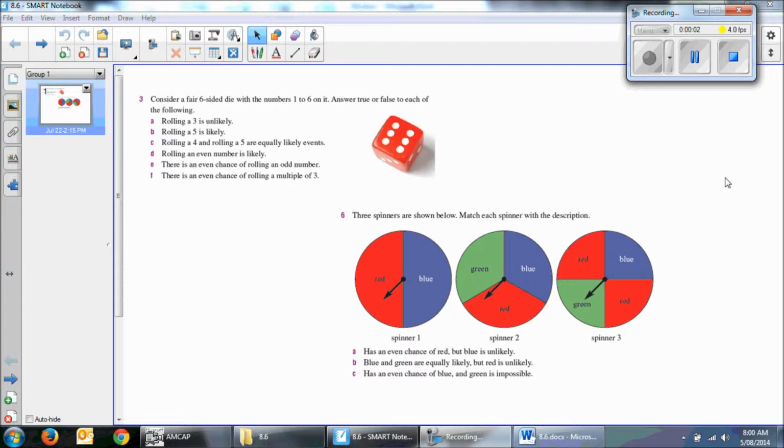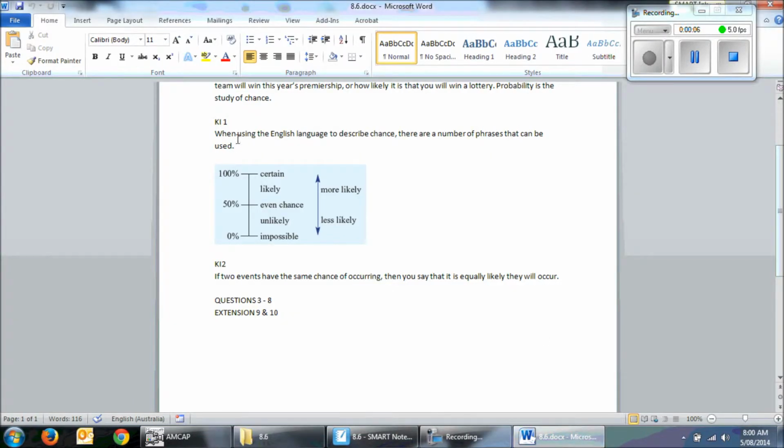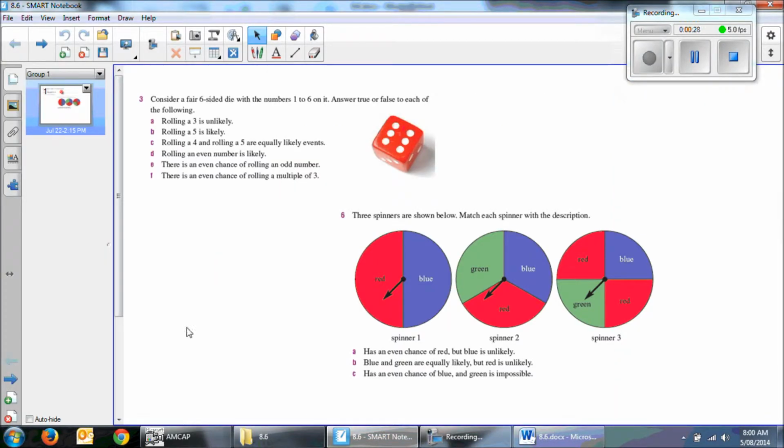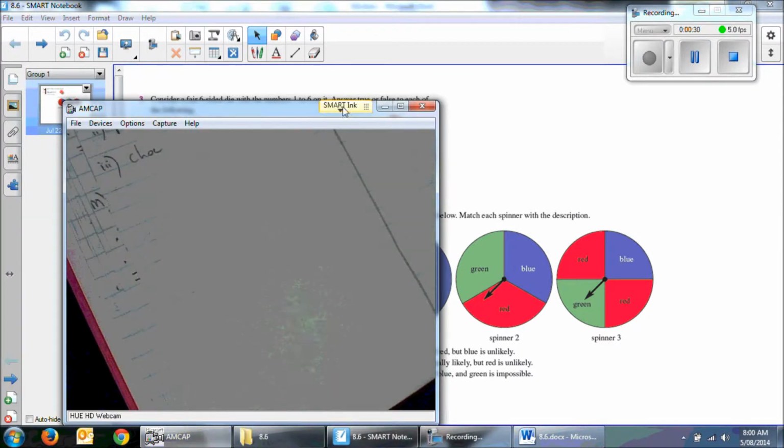Okay, so here we're describing chance. This is where it's important to have a quick look at your key ideas, and this little table is very important. If something's 100%, it's certain to happen. If something's between 50 and 100, it's likely. If something's 50%, it's even chance, between 50 and 0 is unlikely, and 0 of course is impossible.